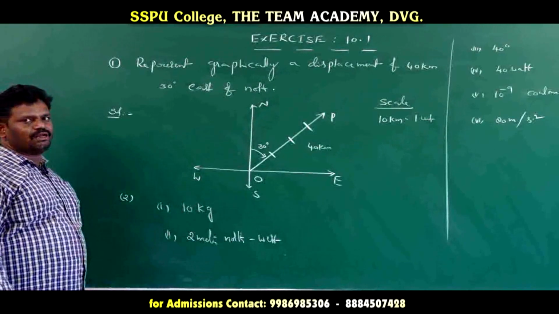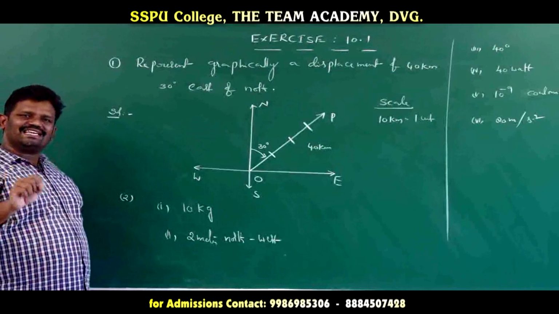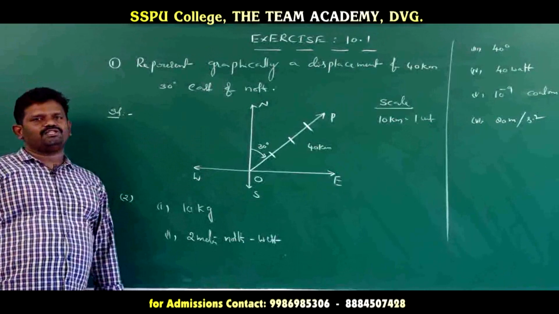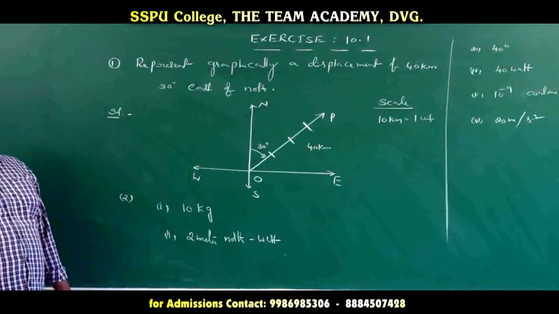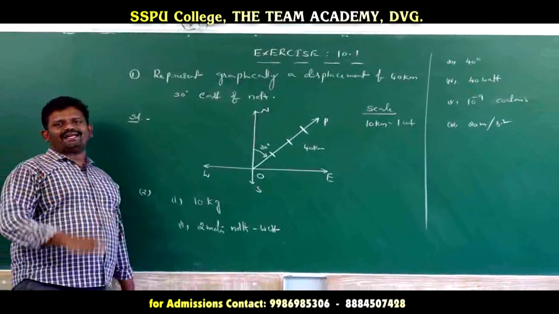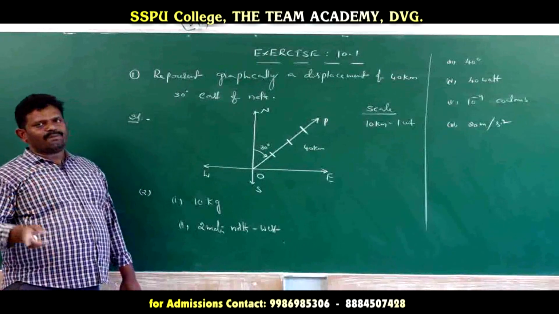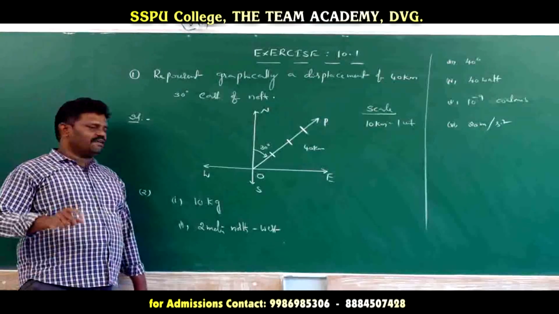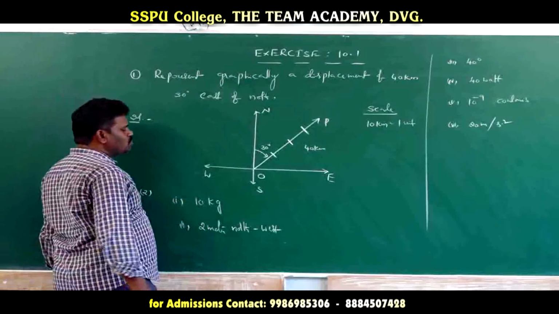Now if we classify which are scalars and which are vectors, we already discussed that a scalar is one real number, having only magnitude. A vector has both magnitude and direction. First, see 10 kilogram. So this is what?